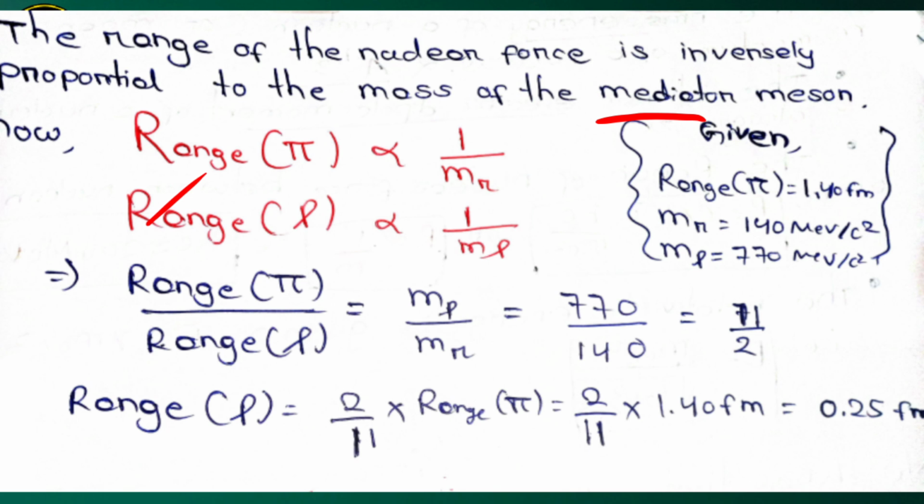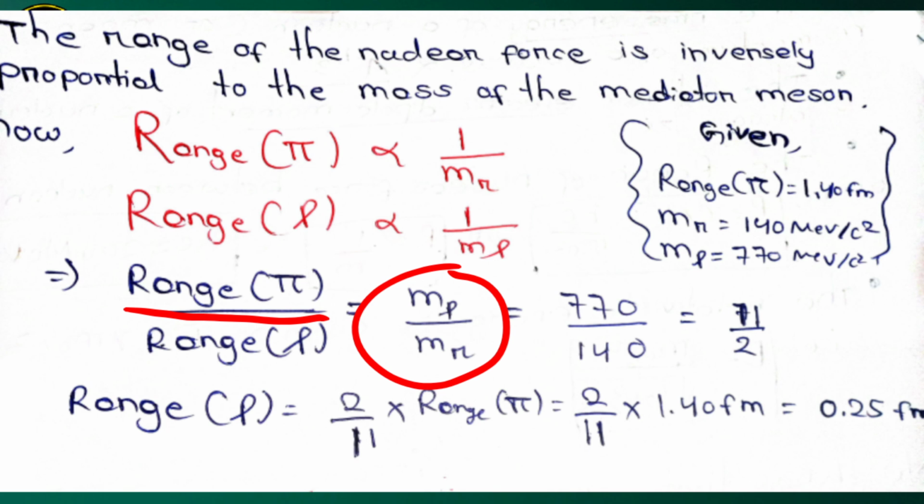Now, the data we are given is the range of pi meson equal to 1.40 femtometer, the mass of pi meson equal to 140 MeV per c square, and the mass of rho meson equal to 770 MeV per c square. We will simply divide the range of pi meson by the range of rho meson. Since it is inversely proportional, range of pi by range of rho is equal to mass of rho by mass of pi.